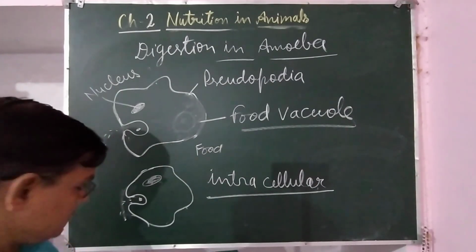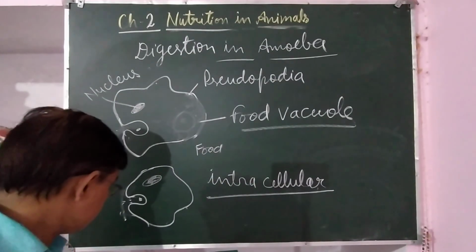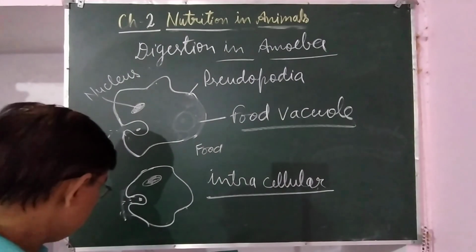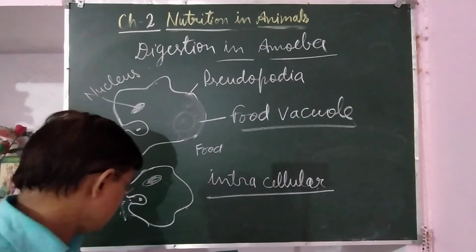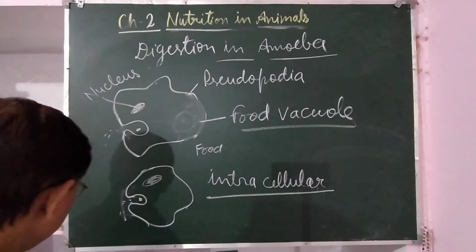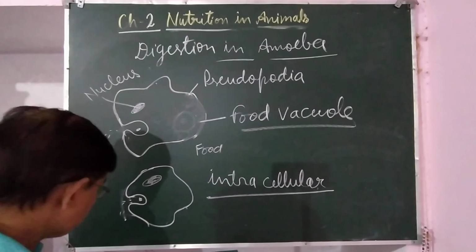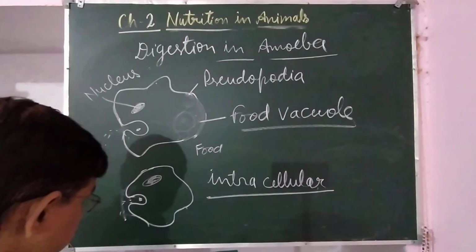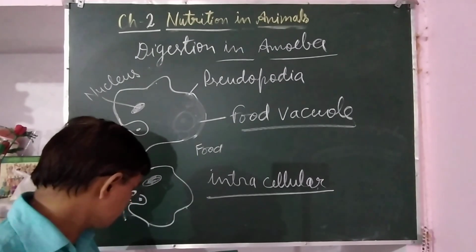It is a story where a person was injured, and that injury helped in finding out about the processes of digestion. So you will read that once, given at page number 16.